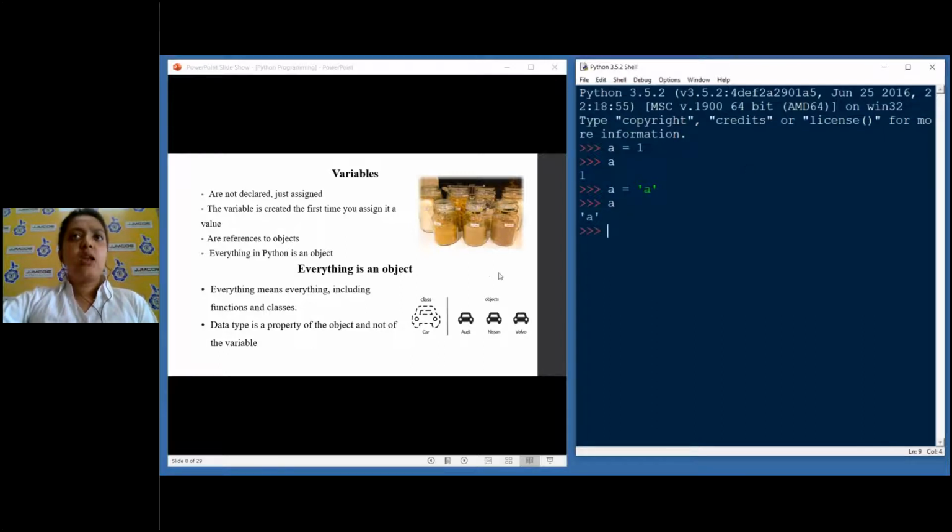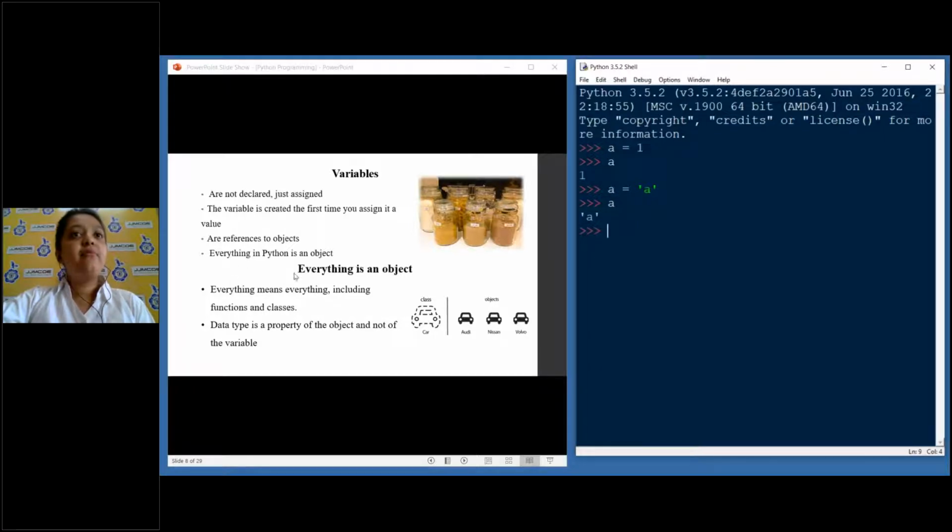Here is a small idea of what it means. You can see some coffee jars. Consider that the variable names are the name tags. So this is maybe turmeric, this is sugar, this is coffee, this is rice, anything. Think of the value 1 here as the turmeric in this jar, and the memory location is the jar which is holding this value. The variable simply means this name tag, a way to identify the memory location in the computer, because obviously the name of the memory location will be something very big, in binary codes or something like that. So for simplicity, the purpose of the variable was given.